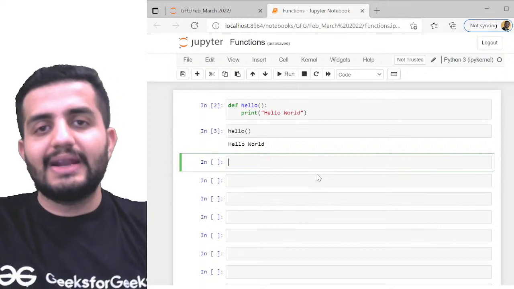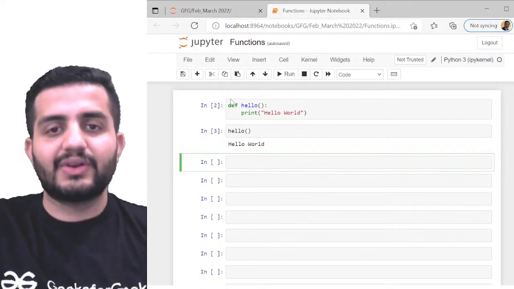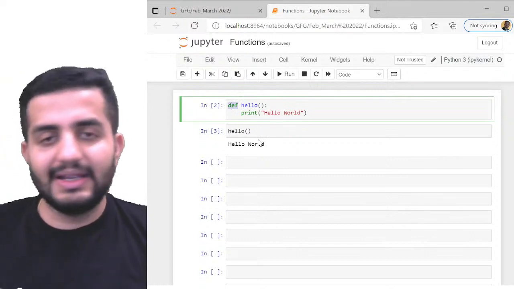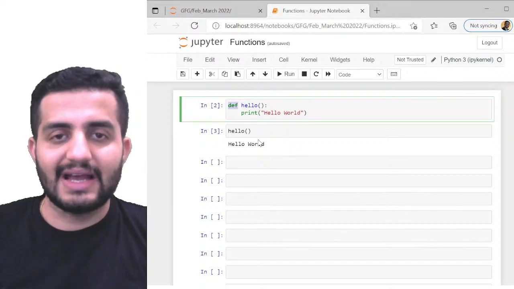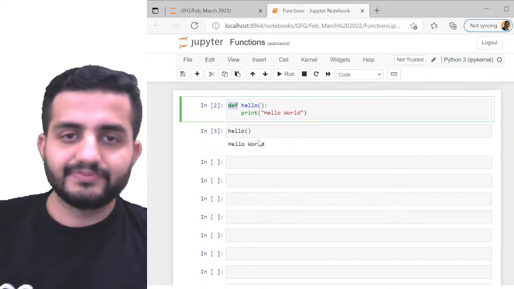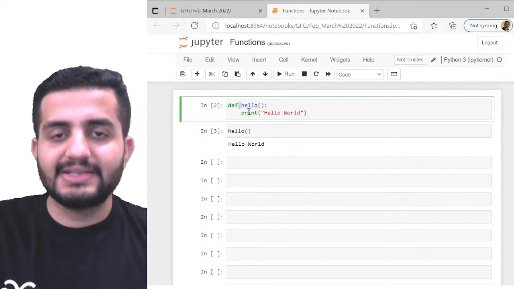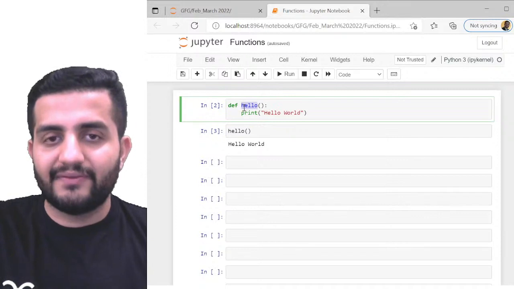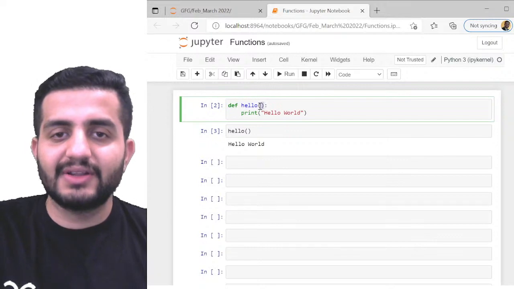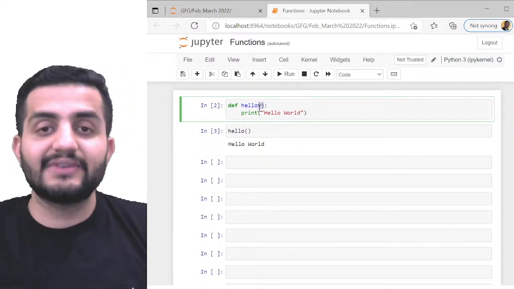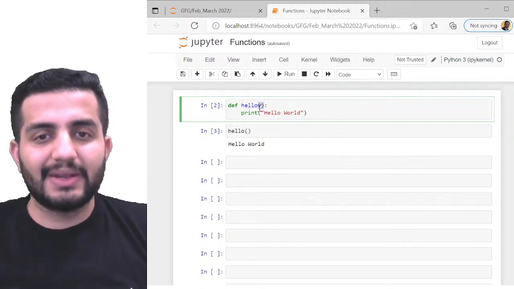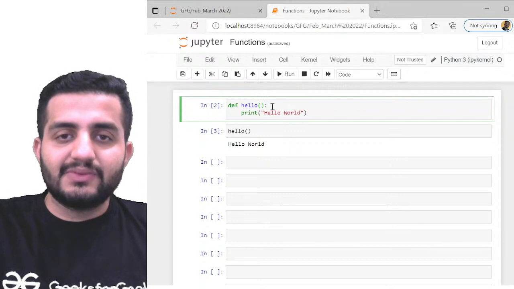Now, how to create a function in Python? For that, we use the keyword def. If you write the keyword def, that's where we say that we are creating a function. After def, we give a space, and then we write the name of that function. Here, hello becomes my function, and a function always ends with a parenthesis, because it's a function. After the parenthesis we give a colon.